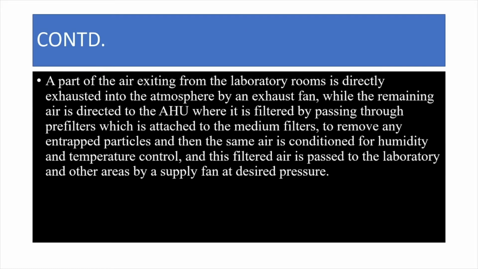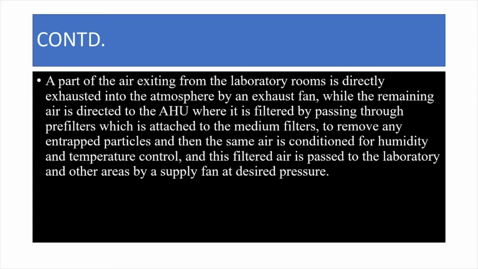Now, continuing with the discussion further, a part of the air exiting from the laboratory rooms is directly exhausted into the atmosphere by an exhaust fan, while the remaining air is directed into the AHU, where it is filtered by passing through pre-filters, which are attached to the medium filters. Now, there will be two filters categorically after pre-filtering.